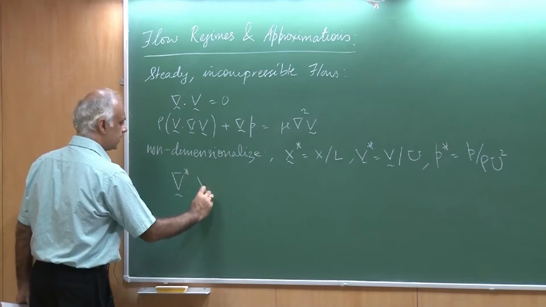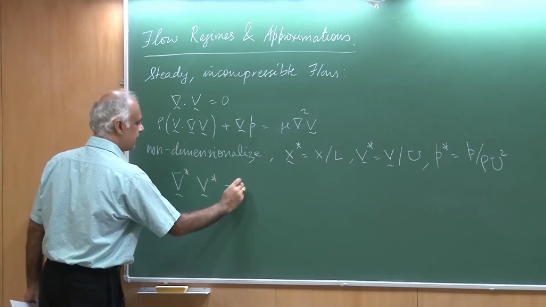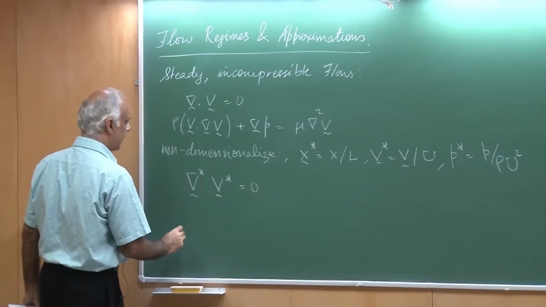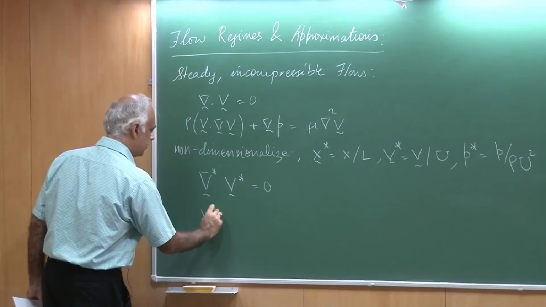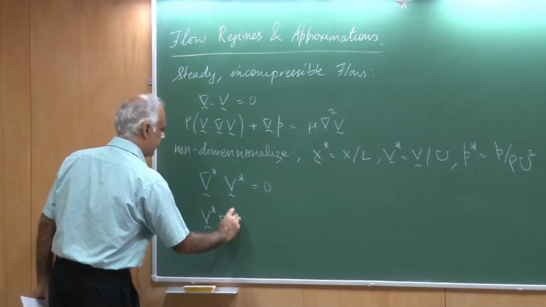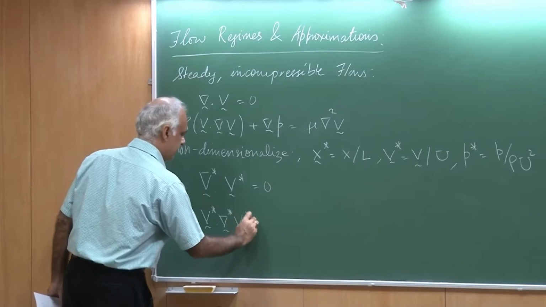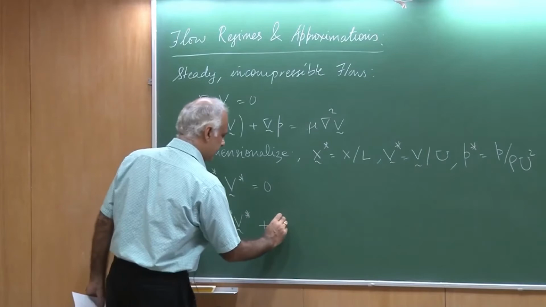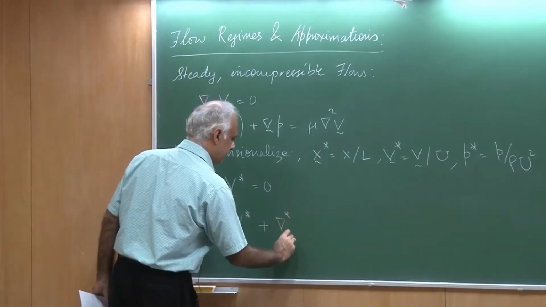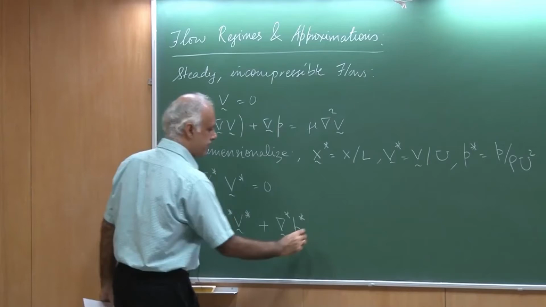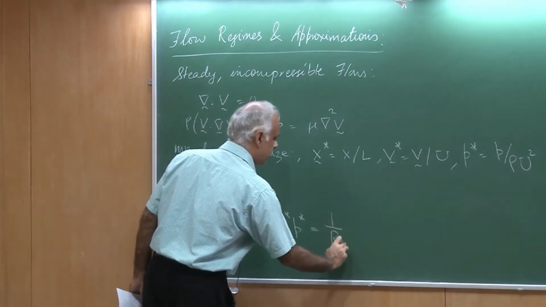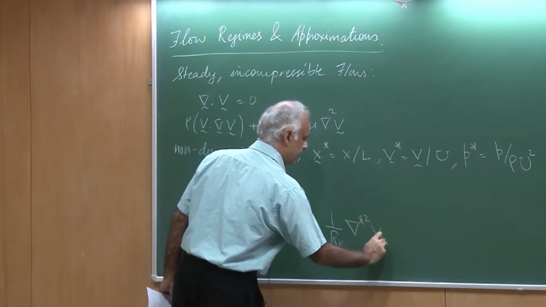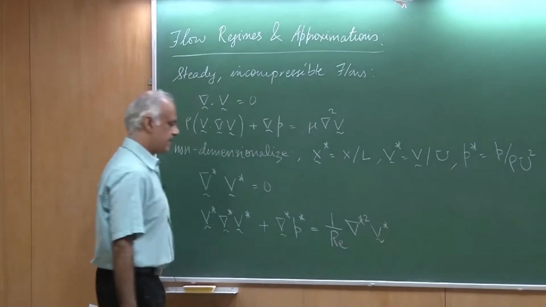So, divergence star times V star is 0, that is the mass balance, and then for the force balance we were able to write V star dot gradient star V star, plus the gradient star of P star, equals 1 over Reynolds number times del star squared V star.